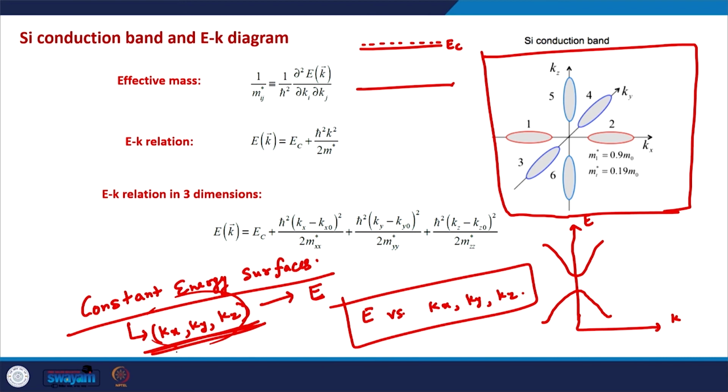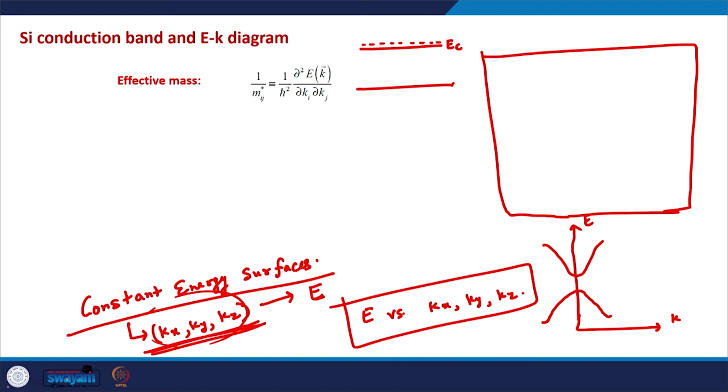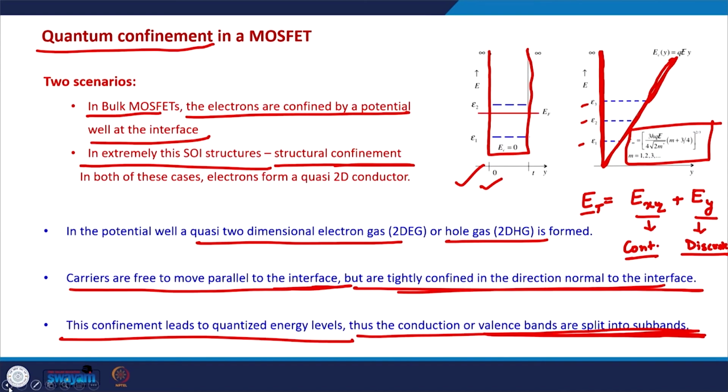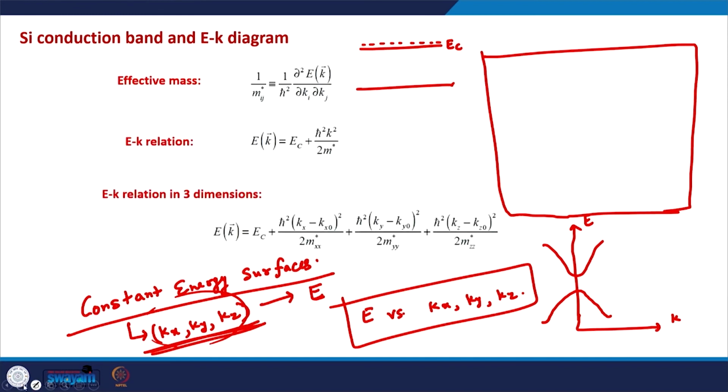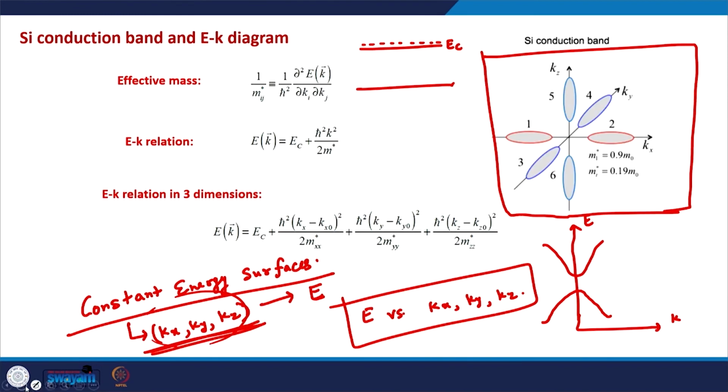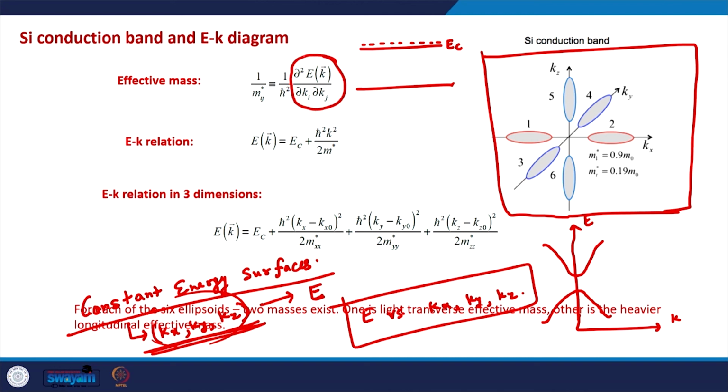And why is this important? Because the electrons in the MOSFETs are confined in the y direction and they are free to move in the z direction. From these constant energy surfaces, what we see is that the effective mass of the electrons, which is inversely proportional to the curvature of the EK diagram, depends on the EK plots.